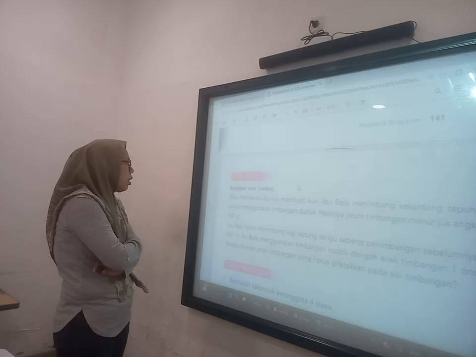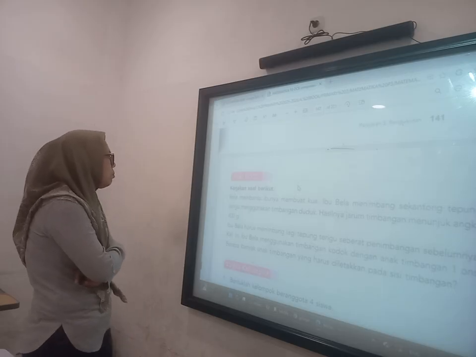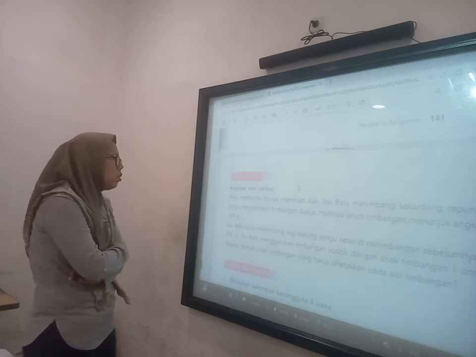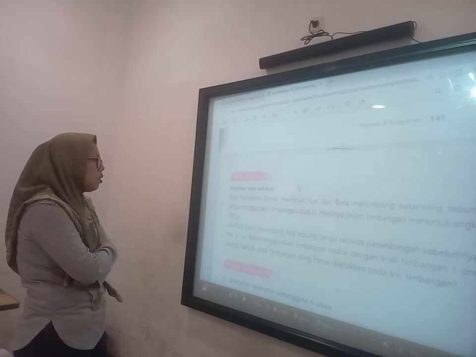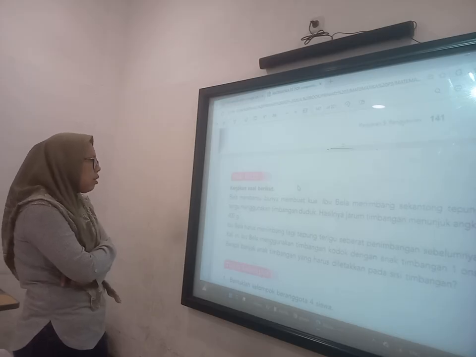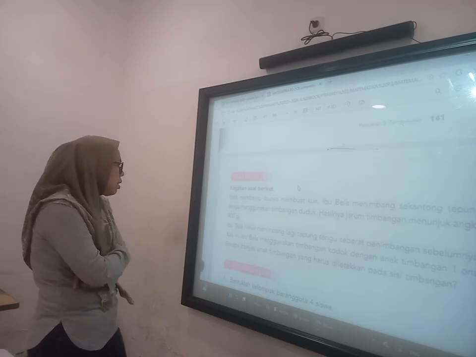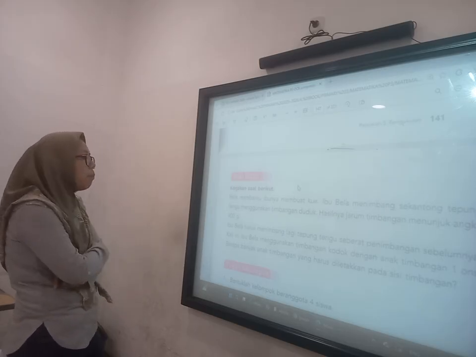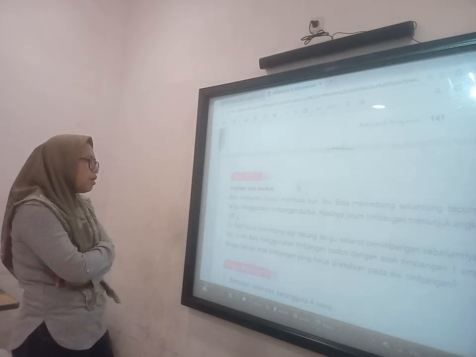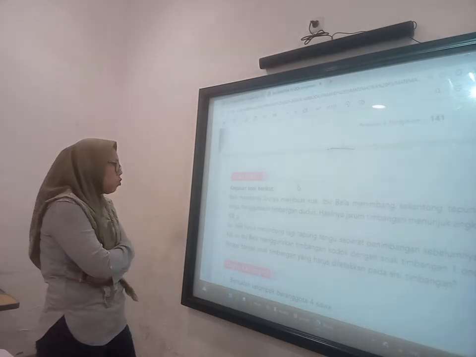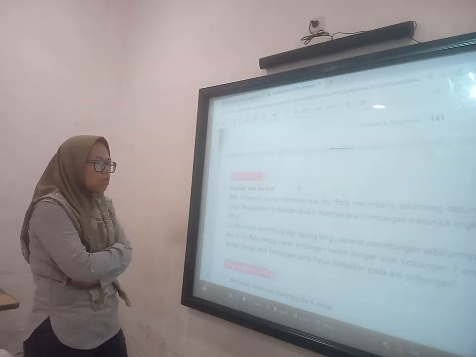Oke, jadi Ibu Bella menimbang tepung terigu yang pertama dengan timbangan itu hasilnya 400 gram. Berikutnya dengan timbangan kodok dengan anak timbangan 1 ons, berarti banyak anak timbangan yang harus diletakkan adalah 4 diletakkan pada sisi timbangan. Jadi hasilnya sama, 400 gram sama dengan 4 ons.